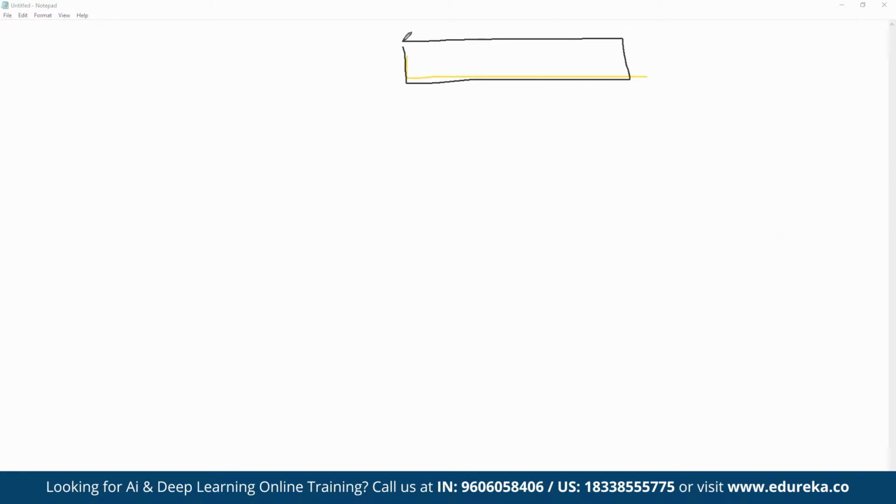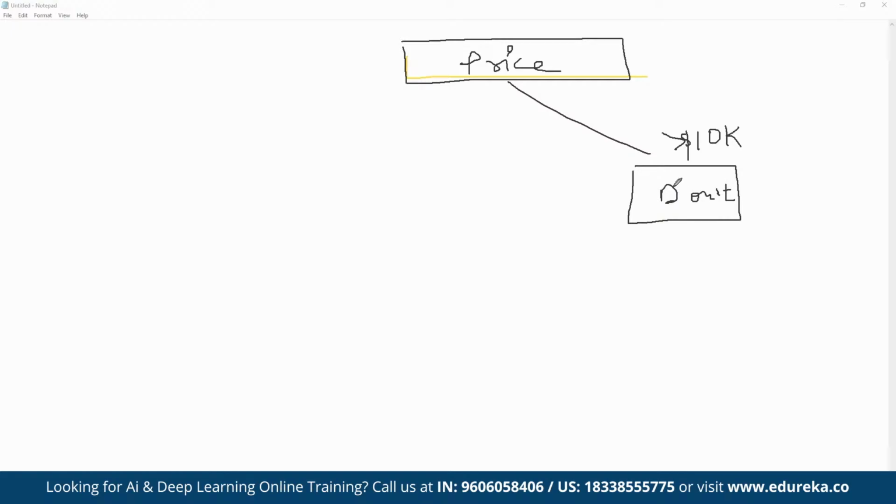So here we can find price. So here we can have a decision box for price. If price, suppose, is greater than $10K, then the decision would be don't buy the house. All right.